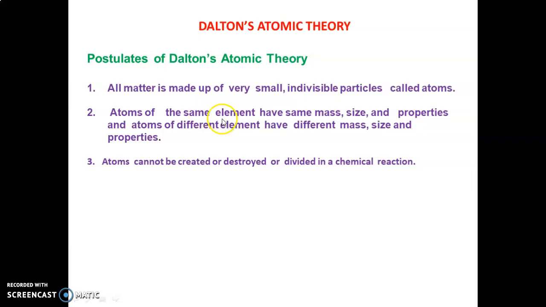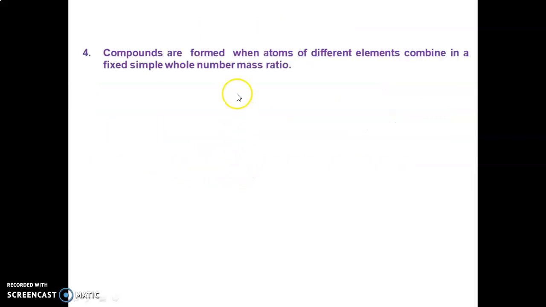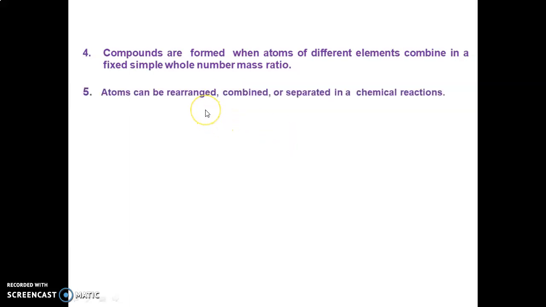Atoms of different elements have different properties. An atom cannot be created, destroyed or divided in chemical reactions. Compounds are formed when atoms combine in a definite simple whole number ratio. Atoms can be rearranged, combined, or separated in a chemical reaction.